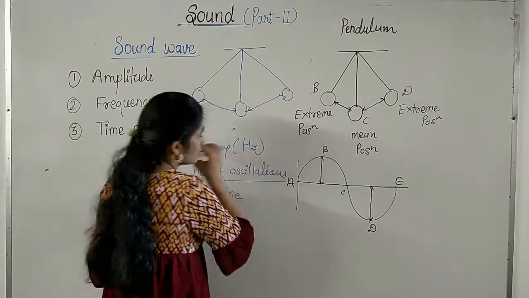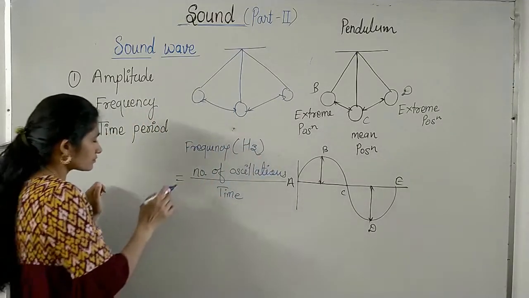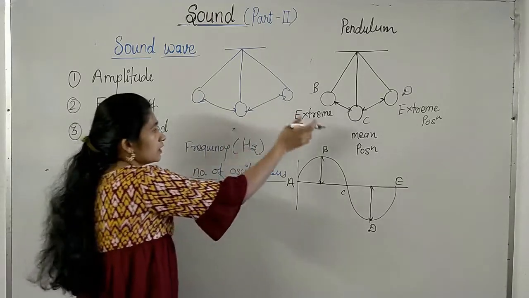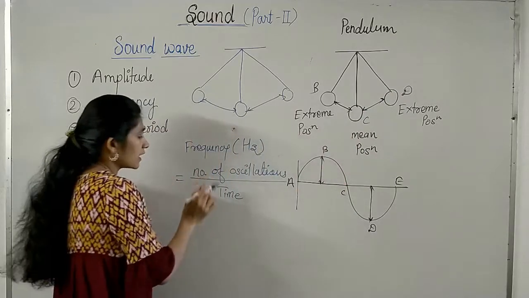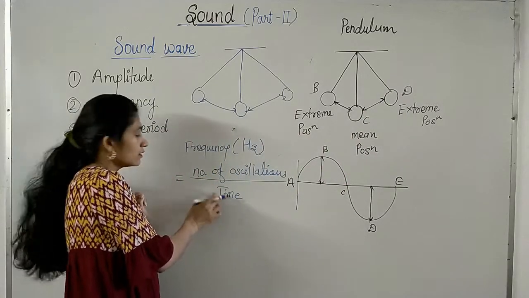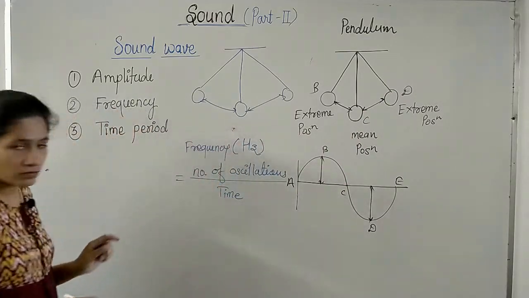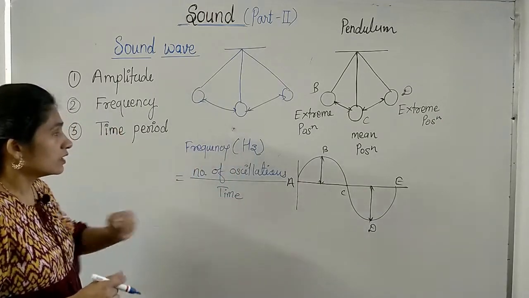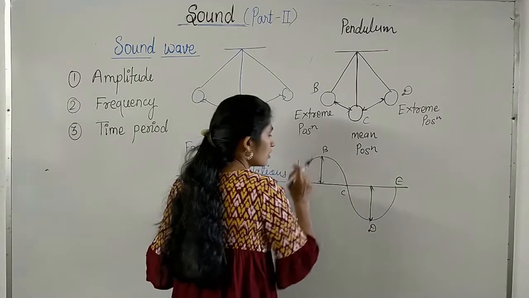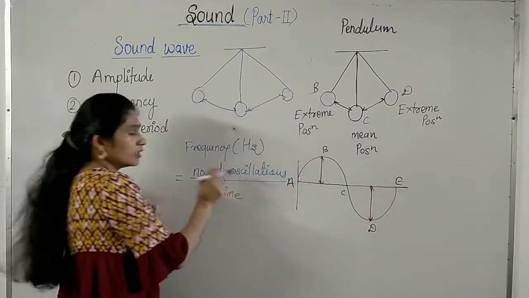It is measured in hertz. And suppose the pendulum oscillates 50 times in 1 second, then its frequency is said to be 50 hertz.